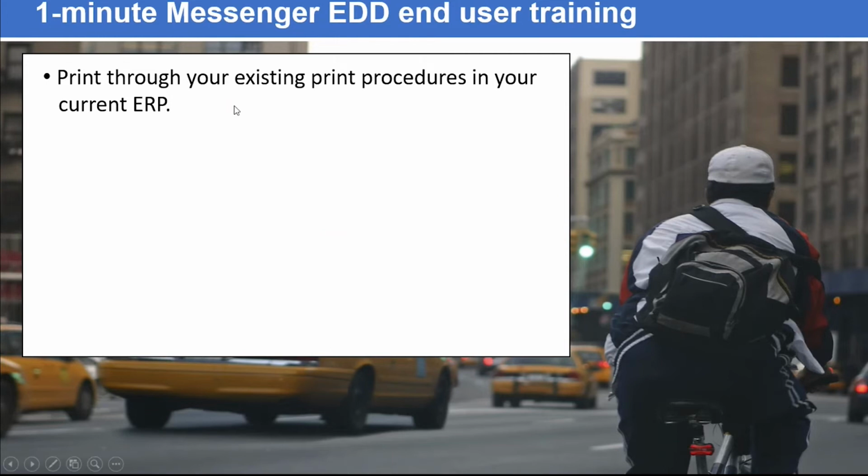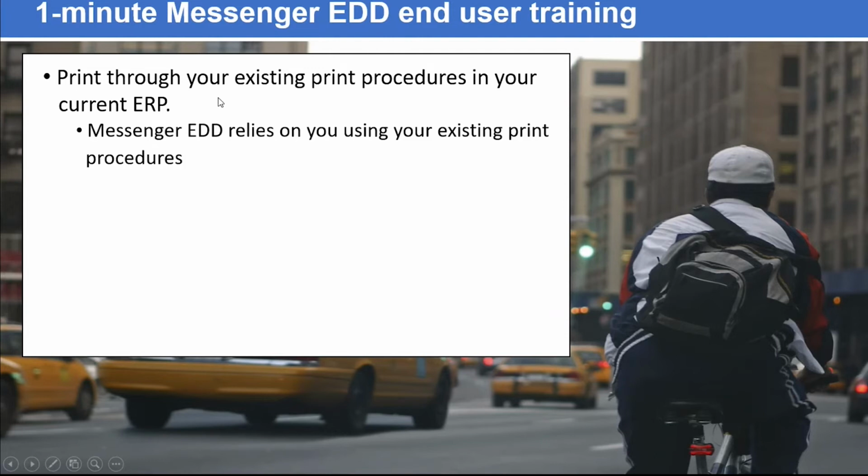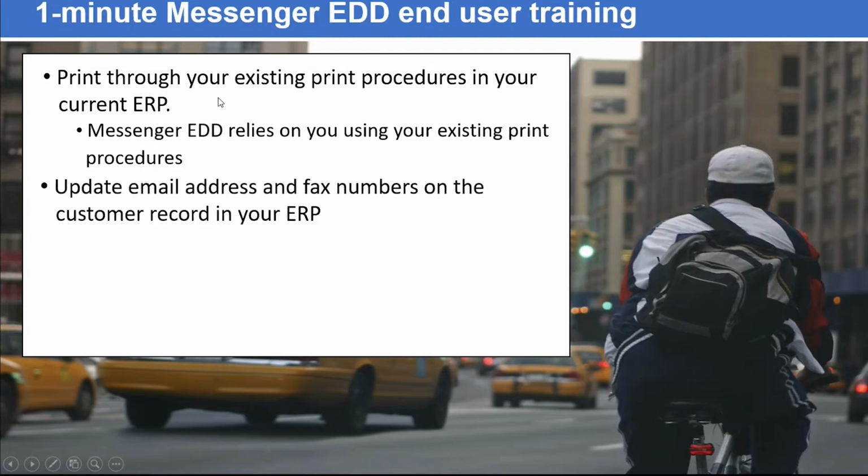Really, there's no training the end user. However you currently quote-unquote print documents, you would continue with that process. The only change, again, is you use the print to email function. Messenger relies upon that existing print procedure. And you also update email addresses on the customer record in Business Central. We're pulling that information through a web service.